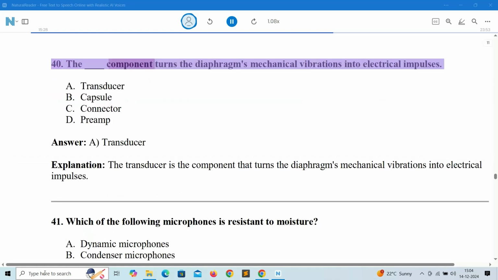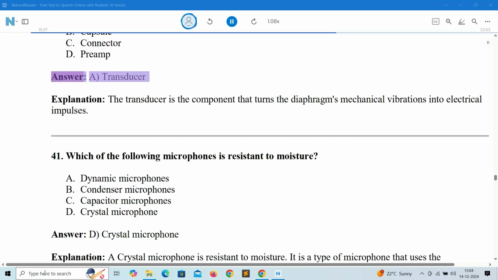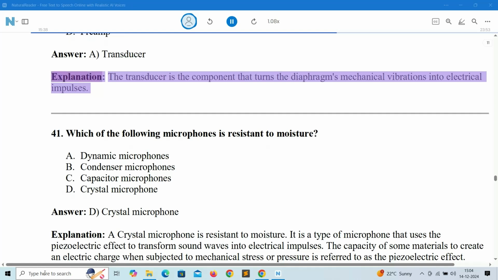40. The ___ component turns the diaphragm's mechanical vibrations into electrical impulses. A. Transducer. B. Capsule. C. Connector. D. Preamp. Answer: A. Transducer. Explanation: the transducer is the component that turns the diaphragm's mechanical vibrations into electrical impulses.